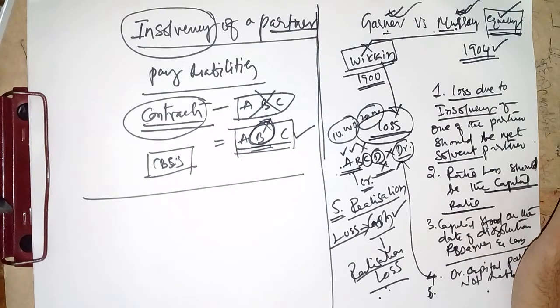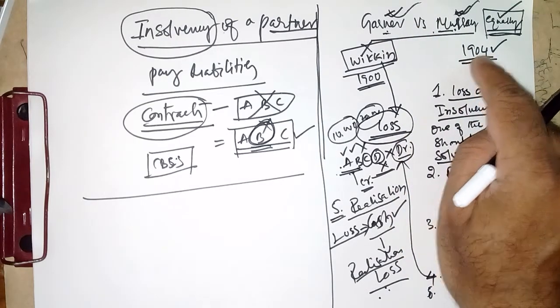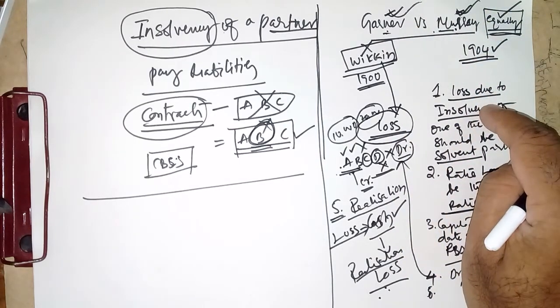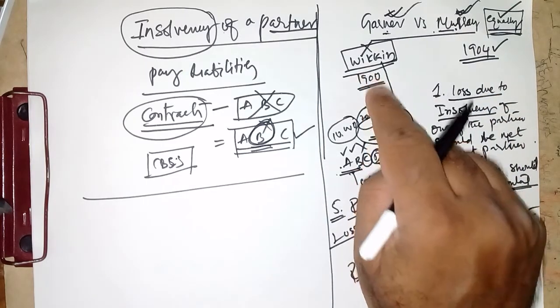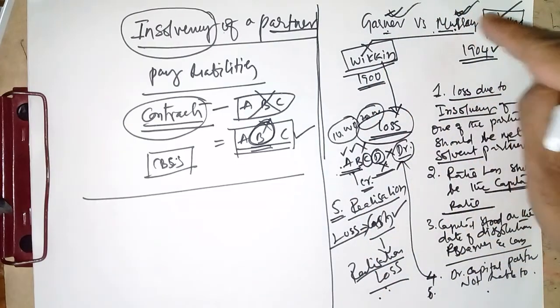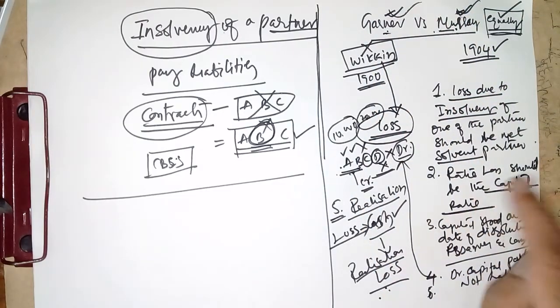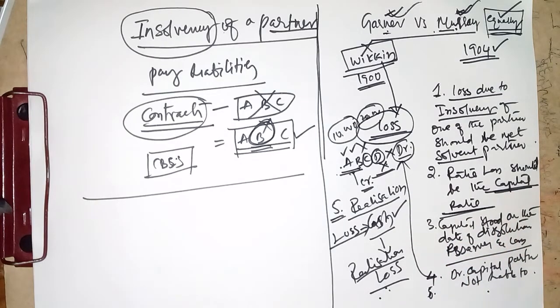Briefly, the Garner versus Murray case law took place in the year 1904 in Great Britain. The court of law gave a verdict stating that the loss due to one of the partners should be borne by the solvent partners, and the most important, in which ratio? In the ratio of capital, though their profit sharing ratio might differ.